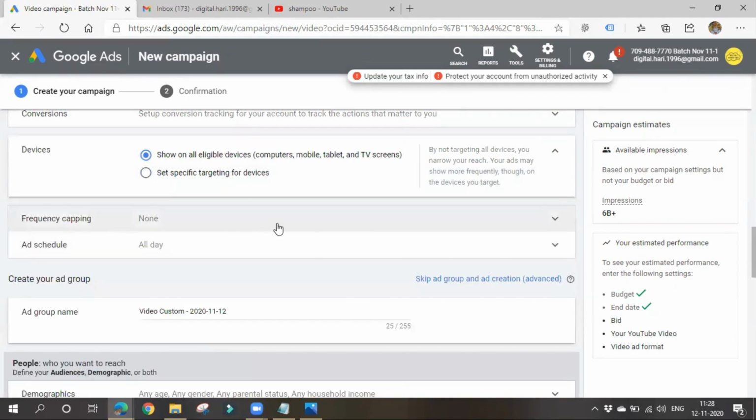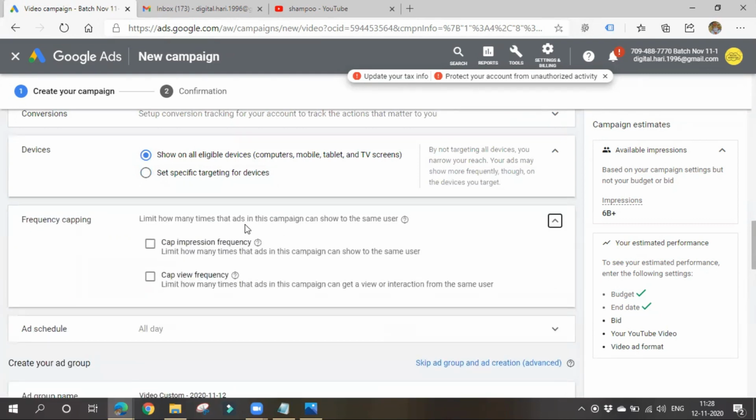Here it is frequency capping. Yesterday we discussed it. If you want to limit how many times our ad should be shown to the same user, that is known as frequency capping. So cap impression frequency means limit how many times the ads in this campaign can show to the same user. We are creating a campaign and we are also creating some ads in it.